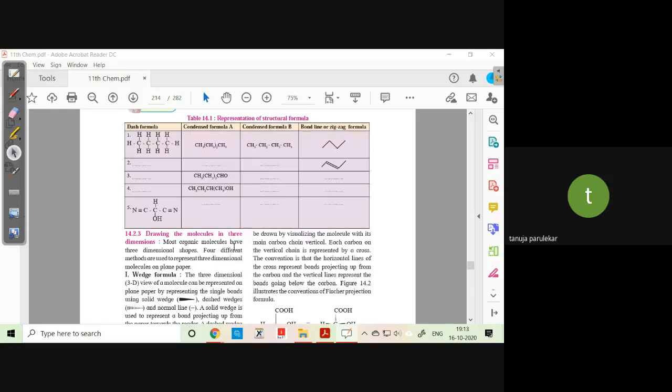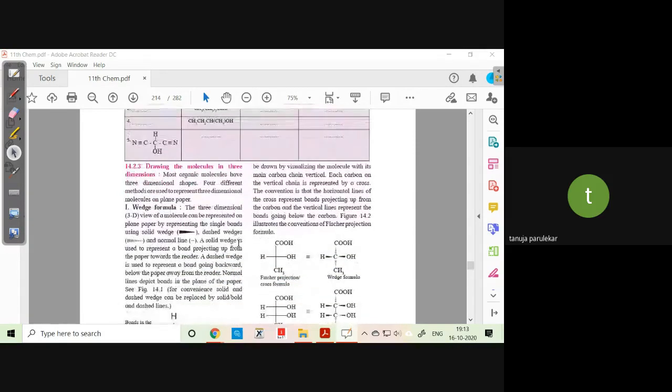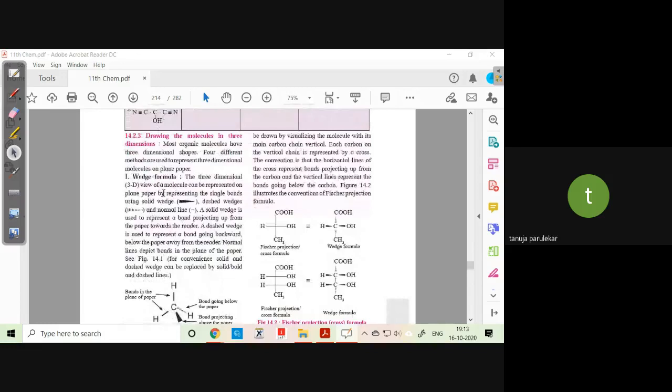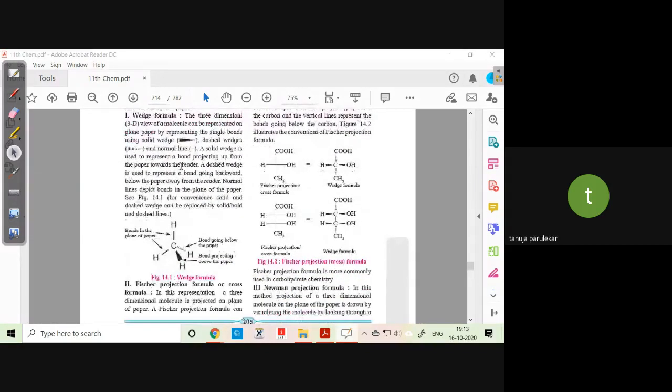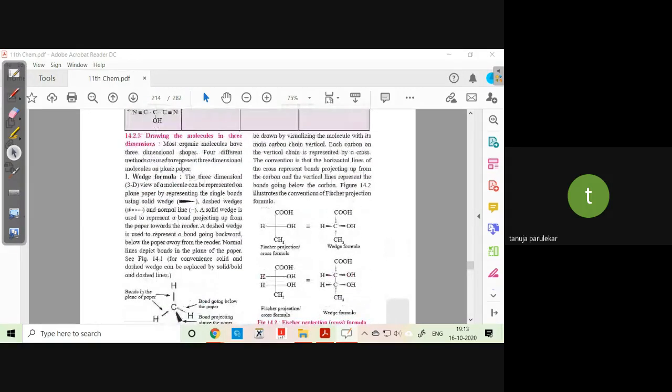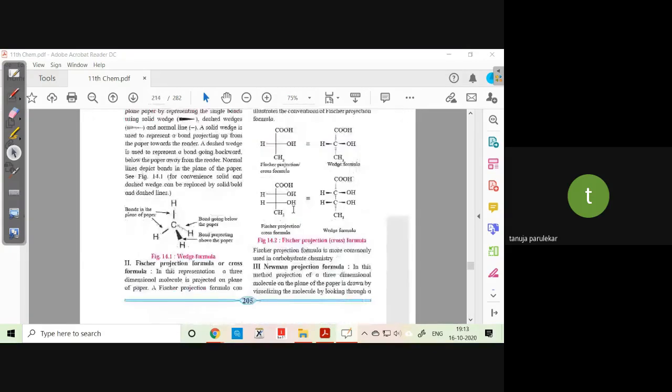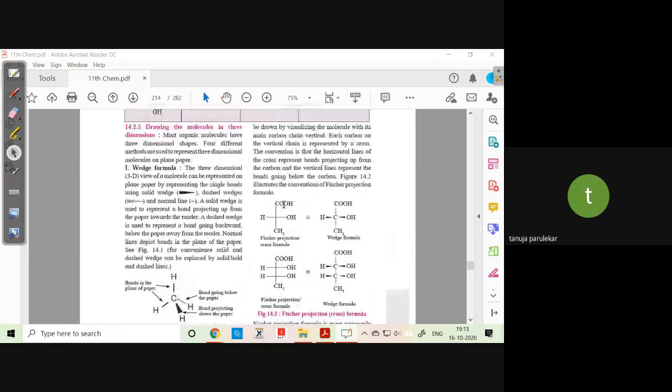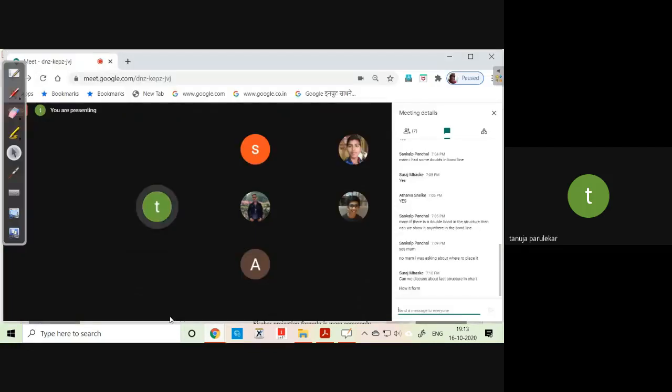Drawing the molecules in three-dimensional structure. Then we talked about how to show a three-dimensional structure. I think we had come over here, if I remember correctly. I had shown you the model for today also, some Newman projection formula and all. We'll look into the model for those. Now drawing the molecules in three dimension. Most organic. Okay. Can we discuss about the last structural chart? No, I was asking about where to place it.